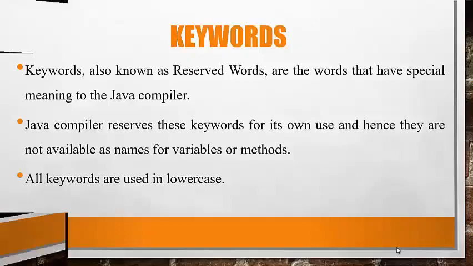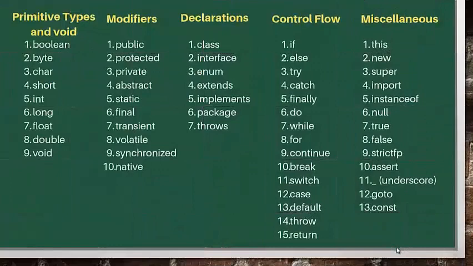So here are some Java keywords I have listed by their categories: primitive types and void, modifiers, declarations, control flow, miscellaneous. But the keywords goto and const are not currently used in Java.